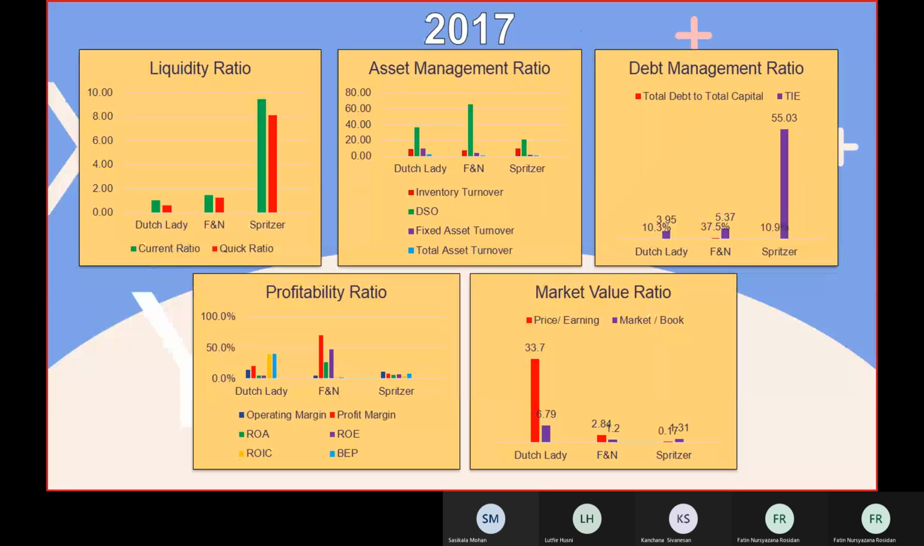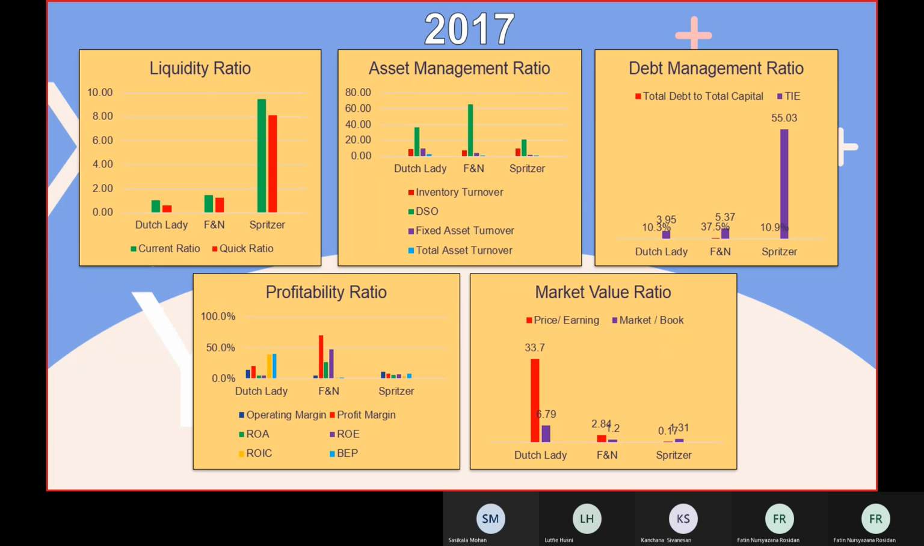Then for the debt management ratio, total debt to total capital is FNN, but for times interest earned Spritzer is the highest. Then the profitability ratio shows that FNN has the highest in the major components, and for the market value ratio, both price earning and market to book are highest for Dutch Lady.